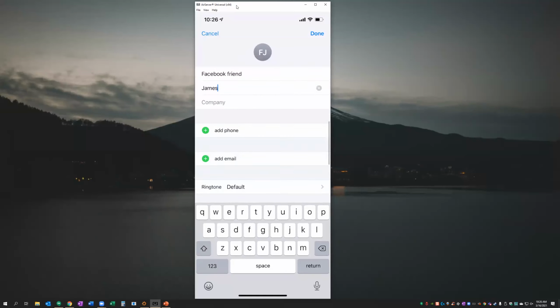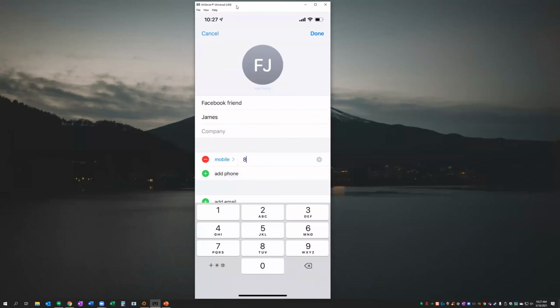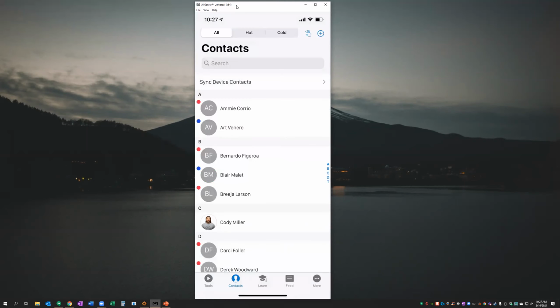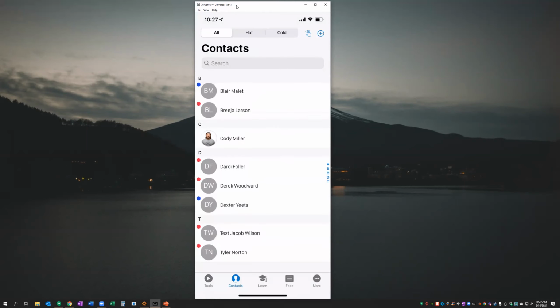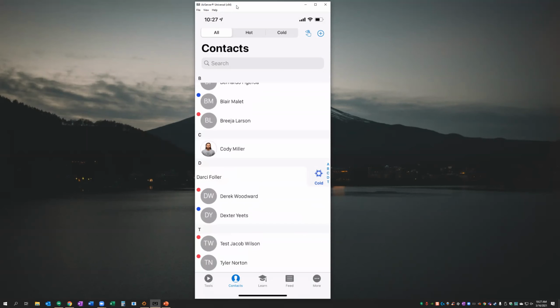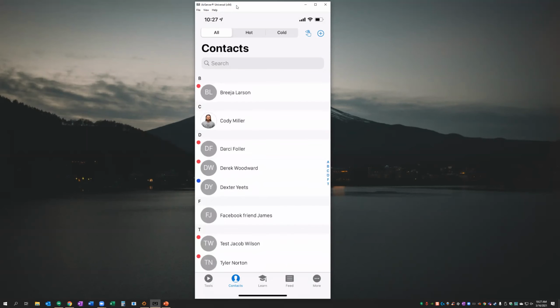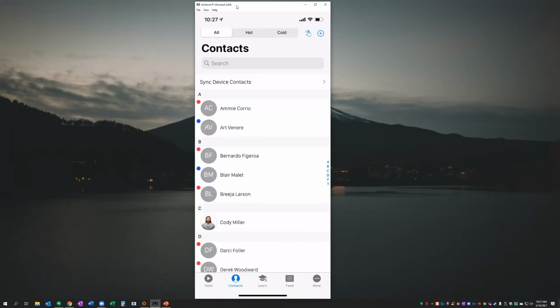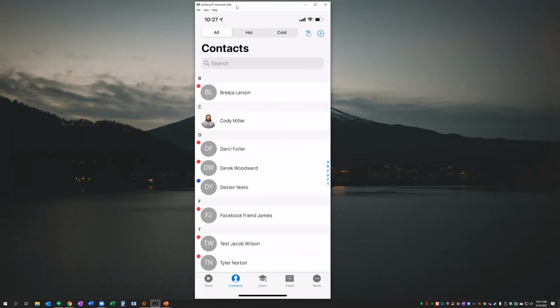So just like I'm doing here, we're going to add a quick bogus phone number here, just to show the app that we have a contact to add here. Facebook friend named James. Now James is going to pull up here into my friends list. Let's mark him as a hot contact here so we can find him easily using these tabs here at the top.